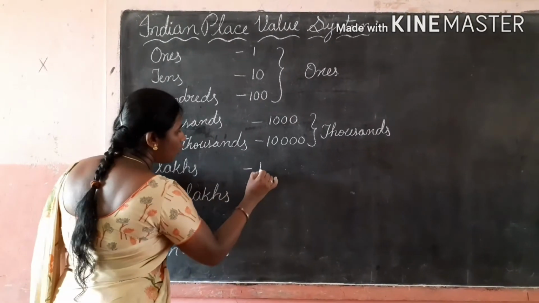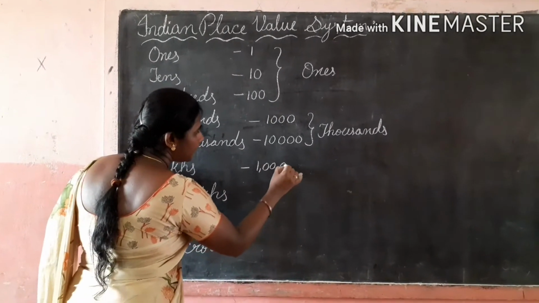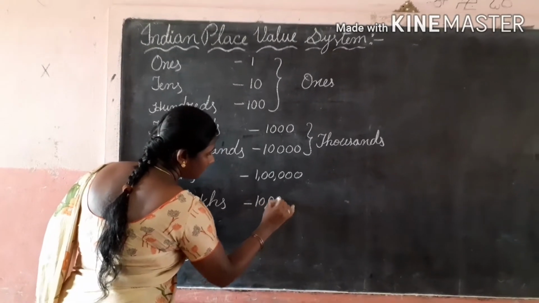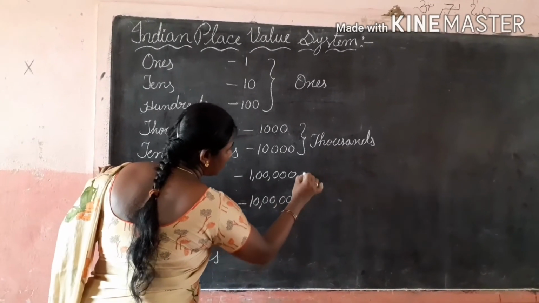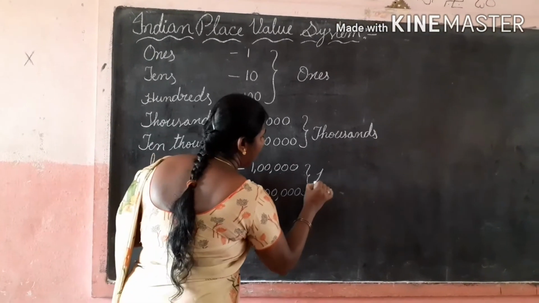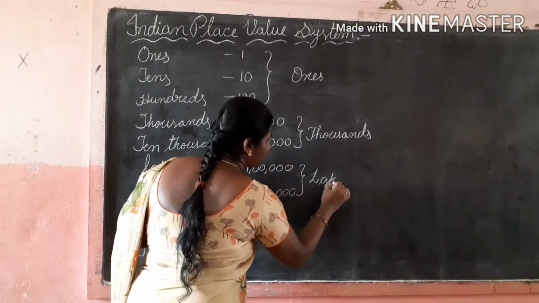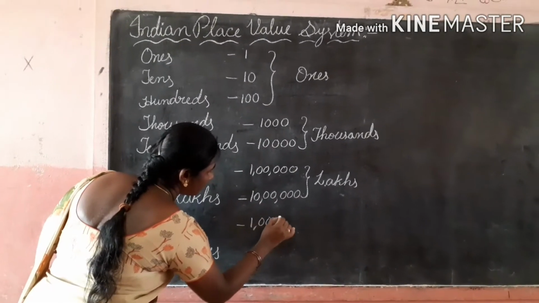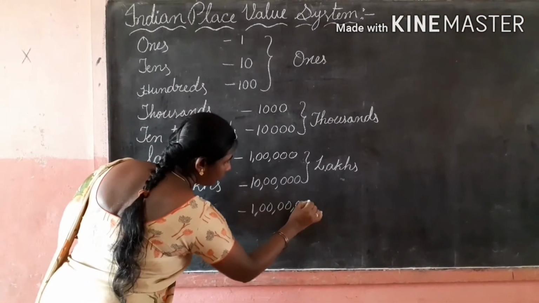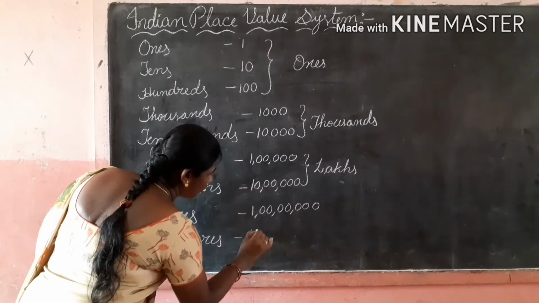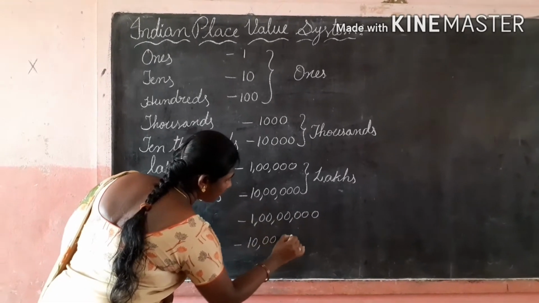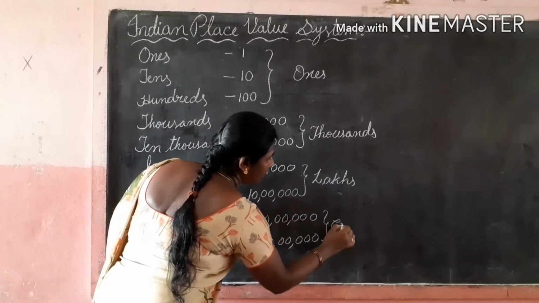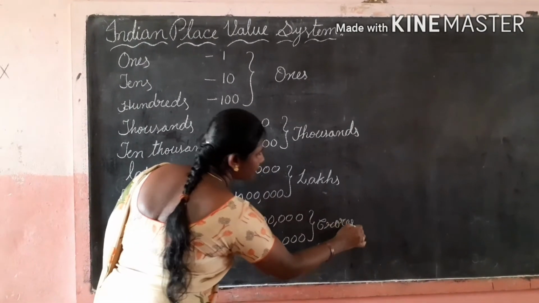Next, lakhs, 1 lakh, 10 lakhs. These two come under the lakhs period. Crores, 1 crore, 10 crores. These two come under the crores period.